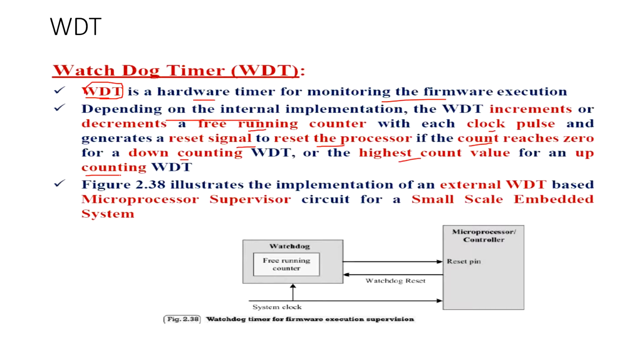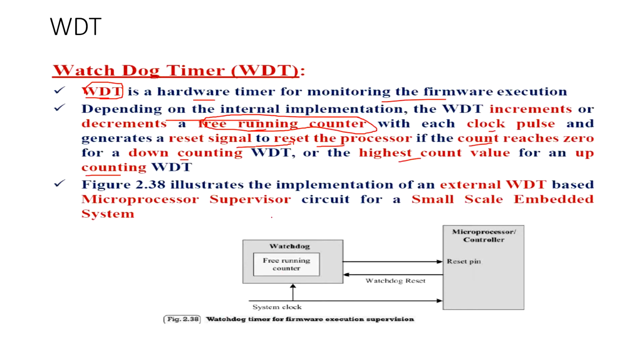So it means it keeps timing with the help of a free running counter, right? Whenever that counter ends, it will generate a reset signal so as to reset the processor. Similarly, whenever the count reaches 0 or maximum, it will generate a reset pulse.